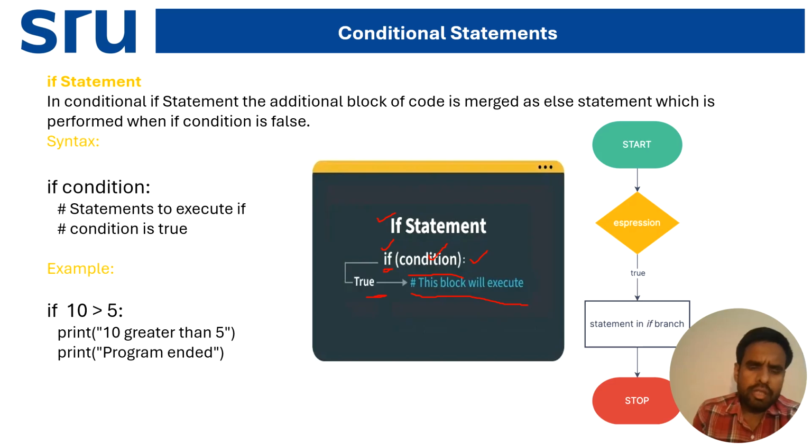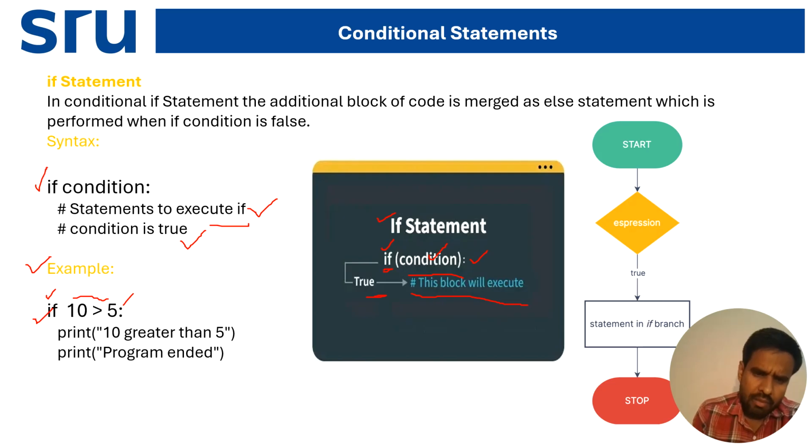If you look at the syntax of if, first we give the condition, and when the condition is true, then we give the statement to execute. Suppose I give one example: if 10 greater than 5. First we have written the if, after that we have given the condition. After the if, I have given the condition 10 greater than 5. This is a condition, and after that we give the colon, which terminates the condition here.